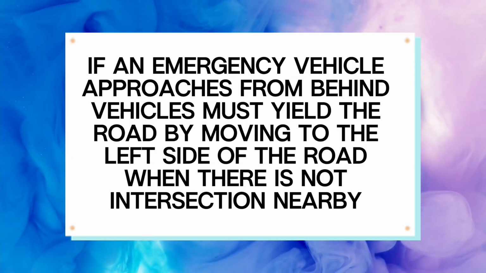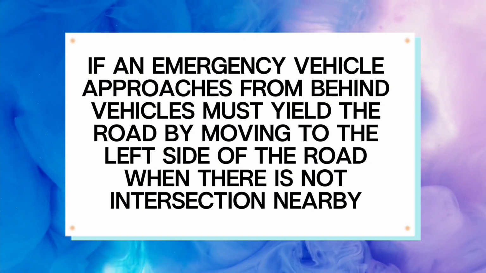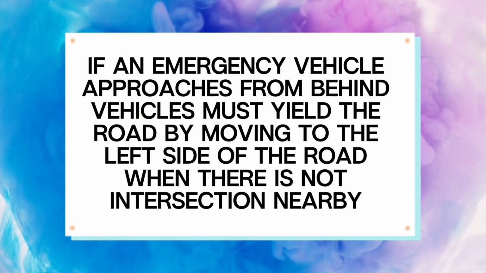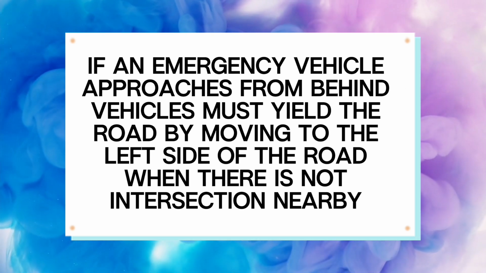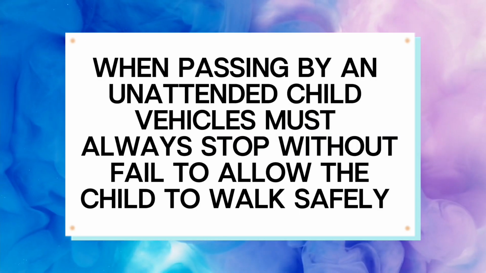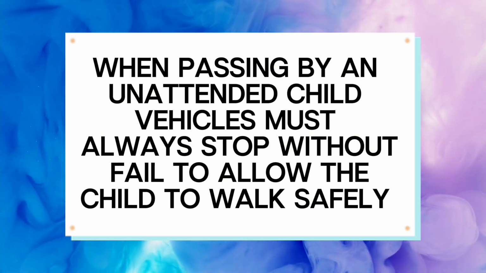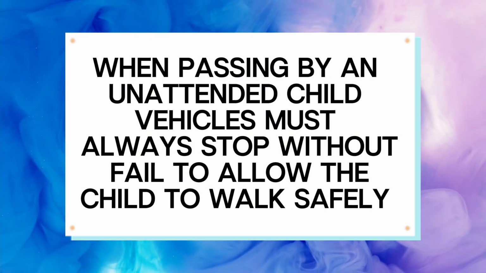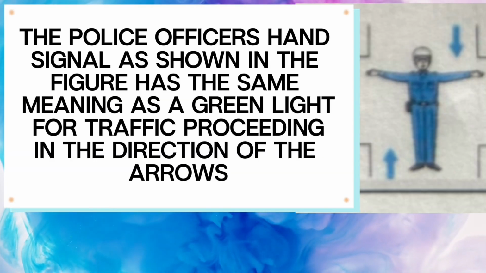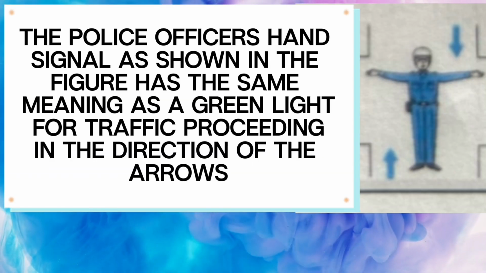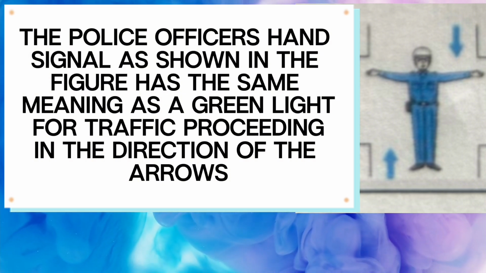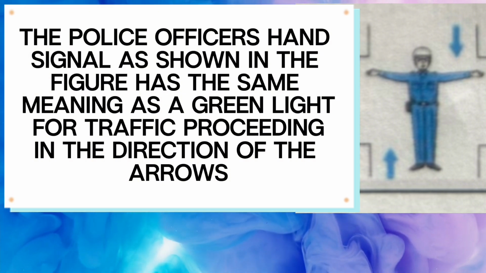False. If an emergency vehicle approaches from behind, vehicles must yield the road by moving to the left side of the road when there is no intersection nearby. True. When passing by an unattended child, vehicles must always stop without fail to allow the child to walk safely. False. The police officer's hand signal as shown in the figure has the same meaning as a green light for traffic proceeding in the direction of the arrows.